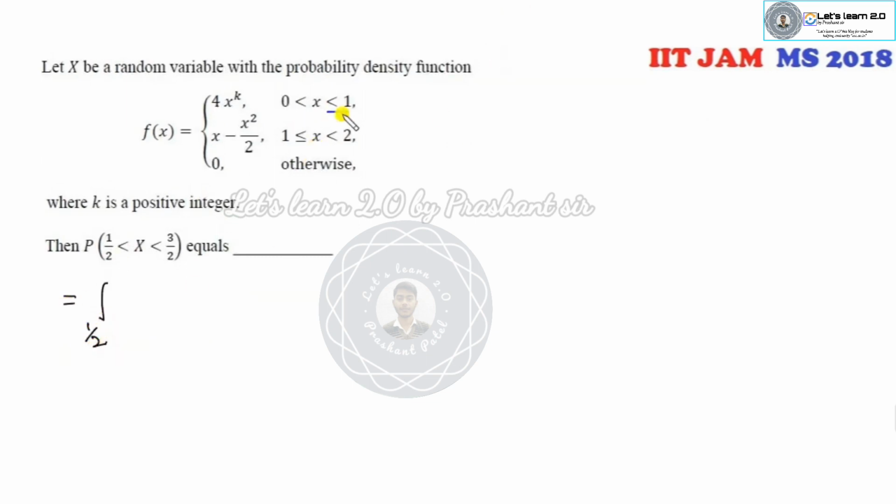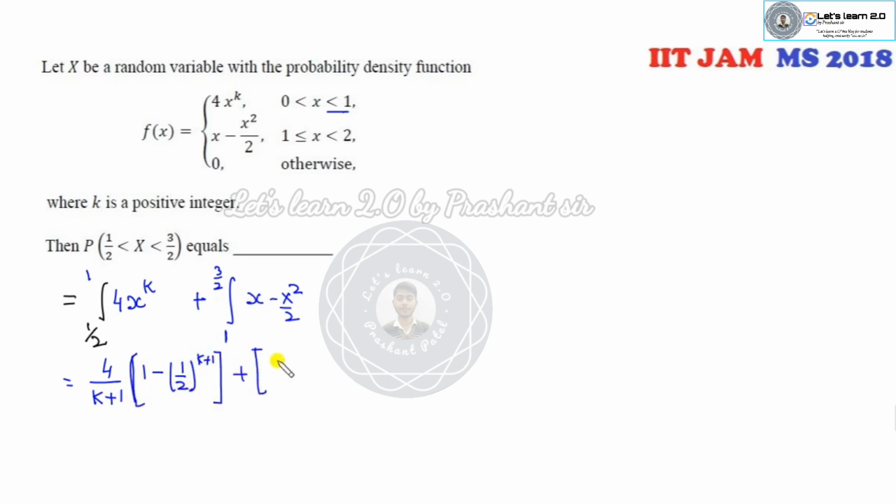Okay, look at the last question. Your target is to find this expression. So half to 1 and 1 to 3 over 2, 4x raised to power k, x minus x squared over 2. So what is the integration of this? 4 over k plus 1, 1 minus half of k plus 1, fine, plus the integration of this, x squared by 2 minus x cube over 6 from 3 by 2 to 1.